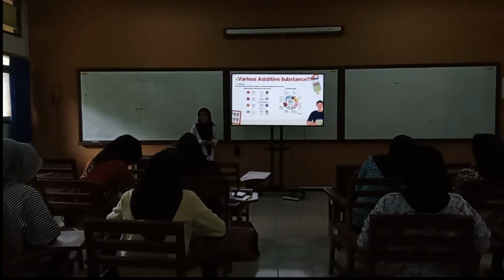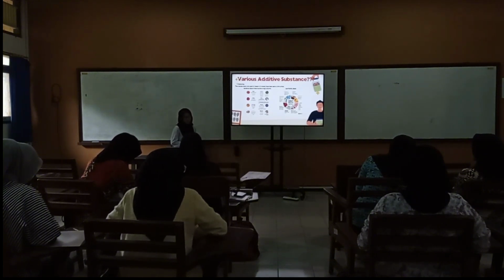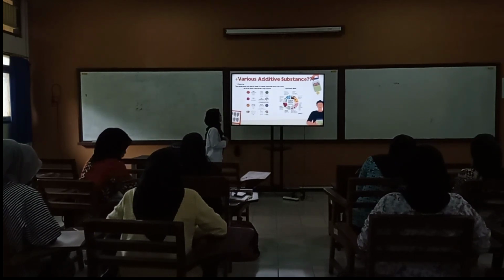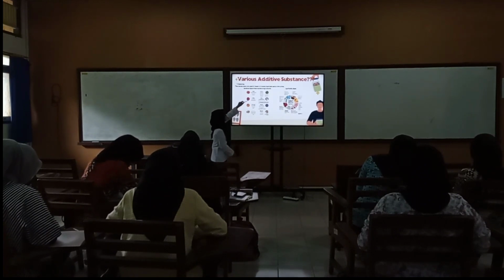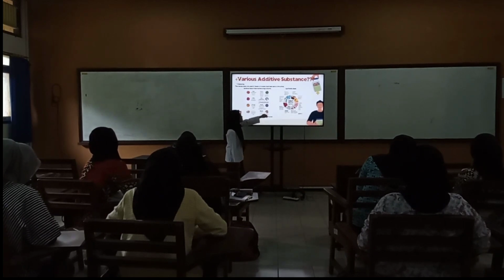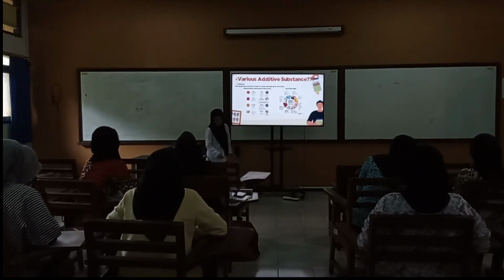Number 1 is coloring. Coloring or dyes, and the reason dyes are used in food is to make food look more attractive. Here is the example for natural dyes from natural ingredients and synthetic dyes, and the impact. For example, red color from pure pomegranate, and then red synthetic dyes from erythrosine can impact hyperactivity and DNA damage and thyroid cancer.